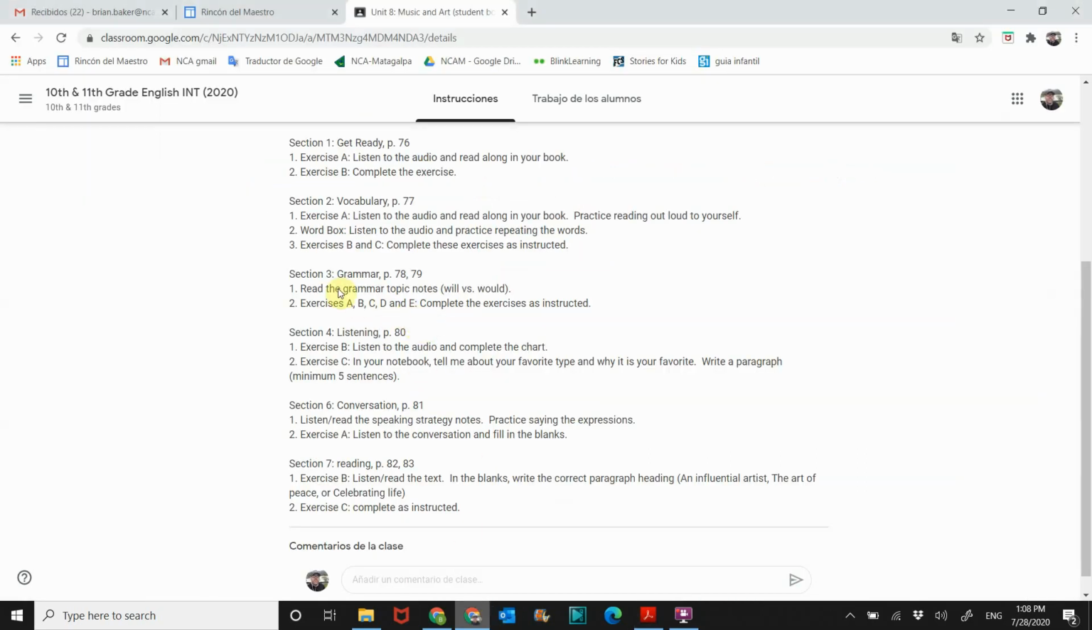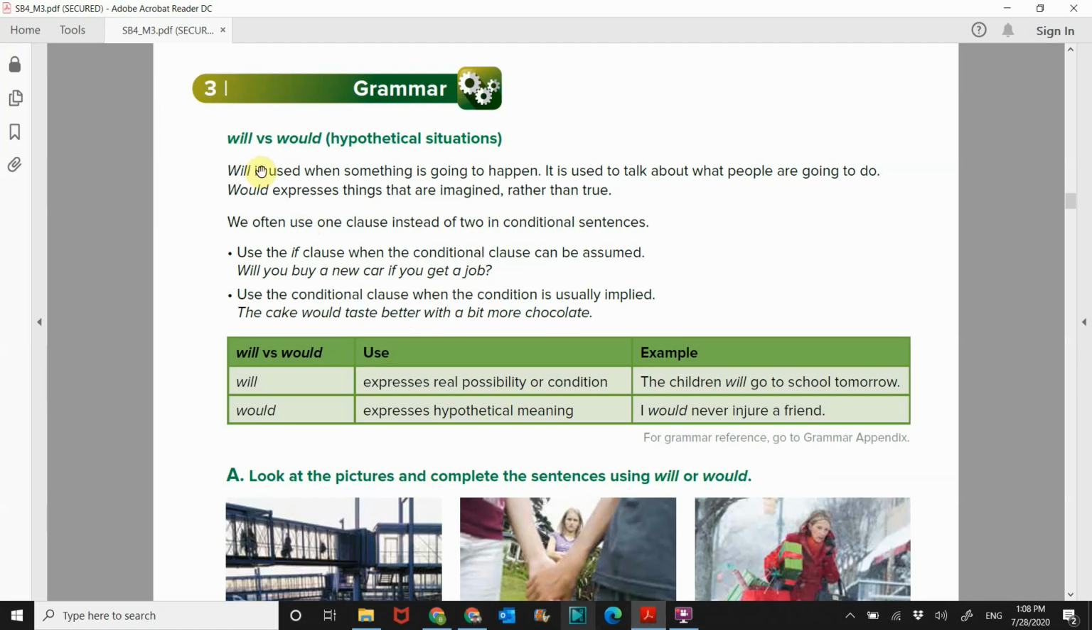Your homework says to read the topic notes, will versus would, and A, B, C, D, E. So all of the exercises. All right, so the topic is will versus would.